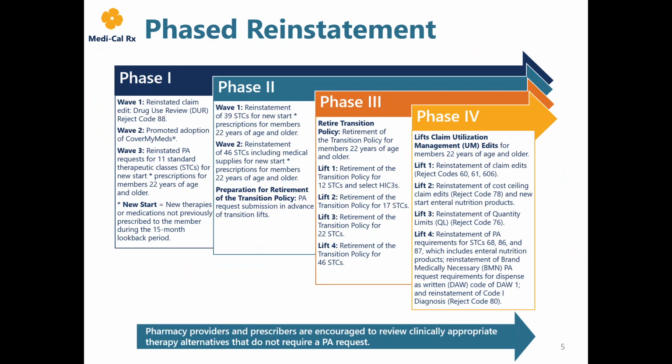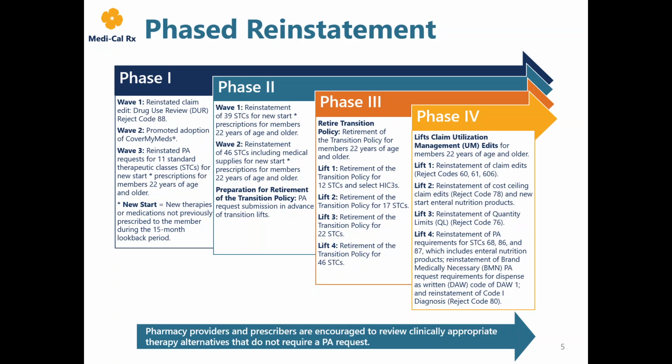Phase 1 included 3 separate waves, which encompassed the reinstatement of Claim Edit DUR Reject Code 88, promotion of Cover My Meds for PA submission, and the reinstatement of PA requirements for 11 STCs for New Start prescriptions affecting members 22 years and older. Phase 2 included 2 separate waves, which encompassed the reinstatement of 39 STCs and the reinstatement of 46 STCs, including medical supplies. Additionally, we began the preparation for the retirement of the transition policy.